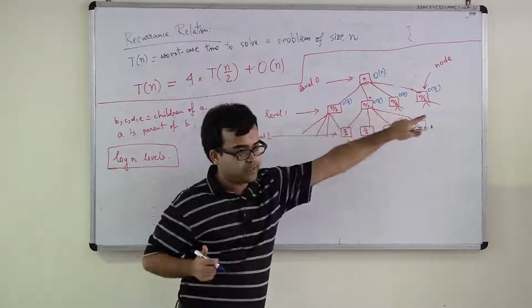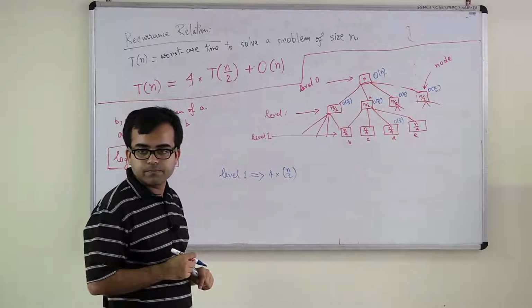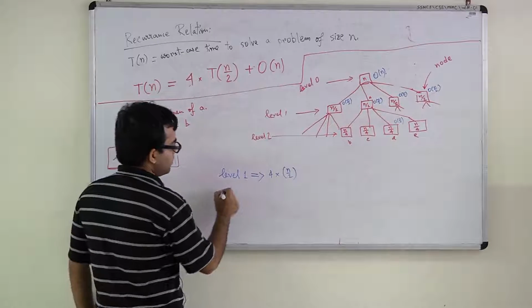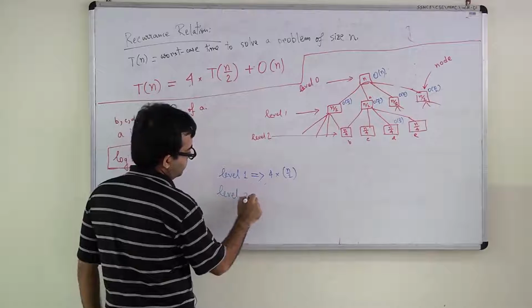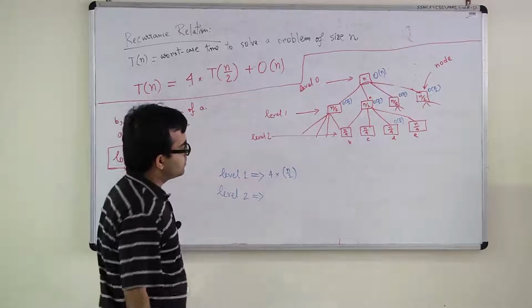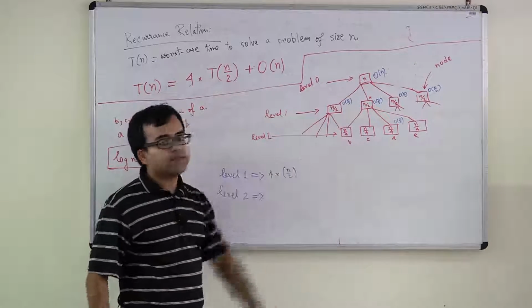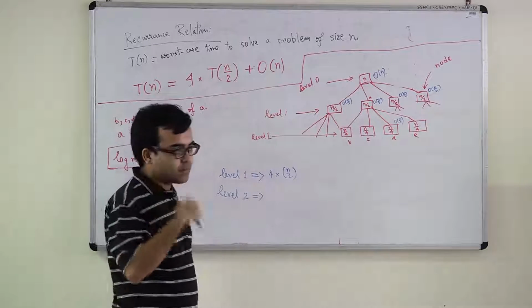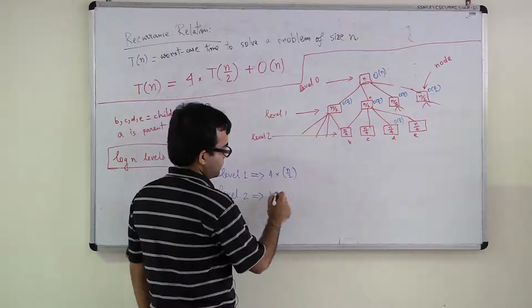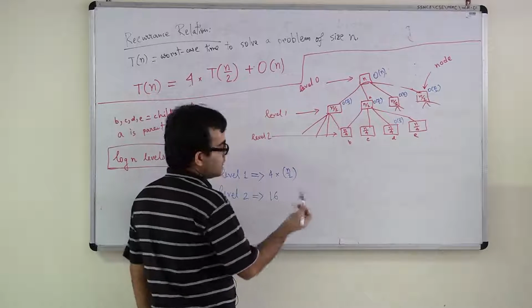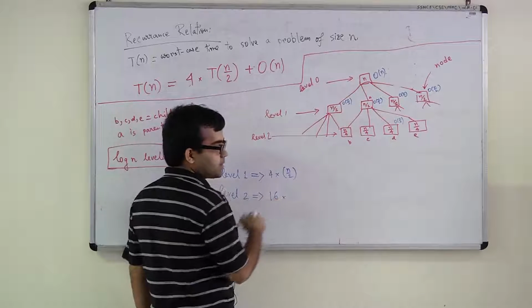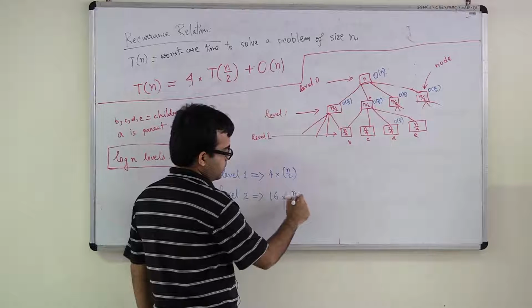There are 4 nodes here. It's 4 times n by 2. So, what will be the cost in level 2? How many nodes will there be in level 2? 16. And each node is of size n by 4. It is going to be 16 times n by 4.